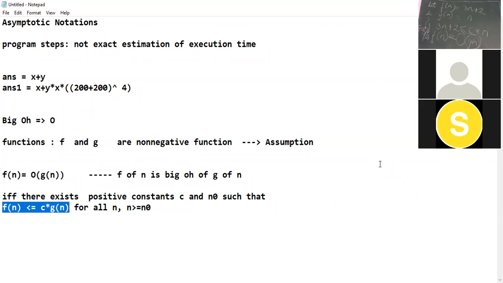Then f of n must be less than or equal to c into g of n for n greater than or equal to n0. This is n0, if you are not able to see.